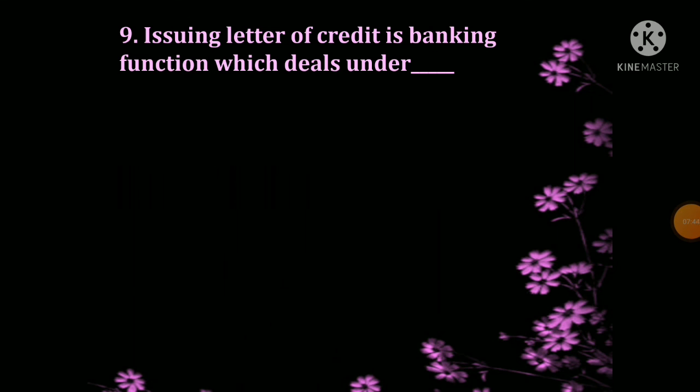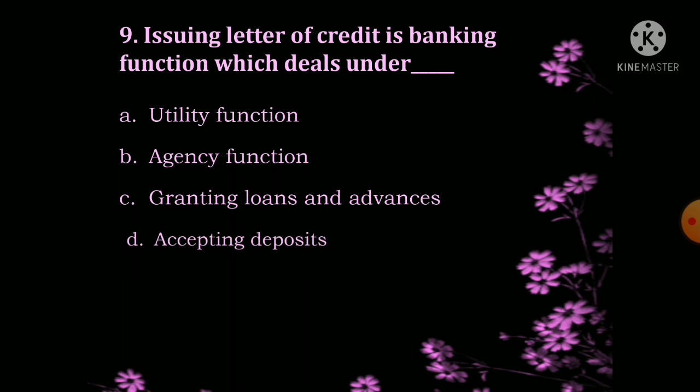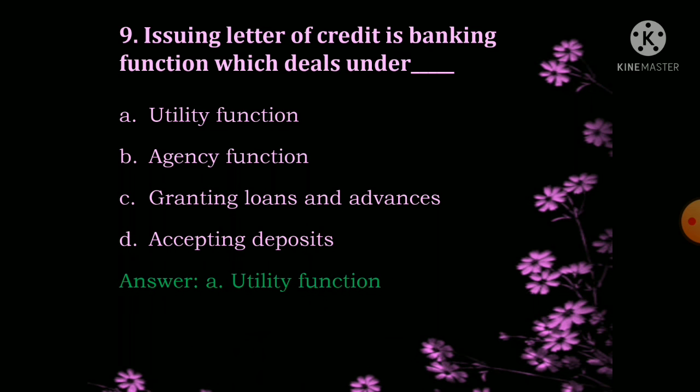Issuing letter of credit is a banking function which comes under utility function, agency function, granting loans and advances, accepting deposit. So answer A, that is utility function. The bank will provide a facility to the consumers on behalf of their client.